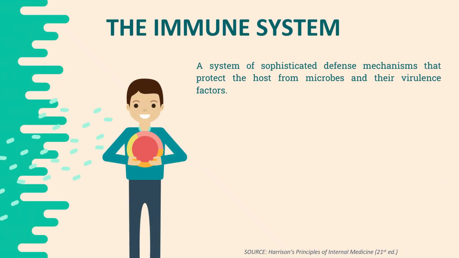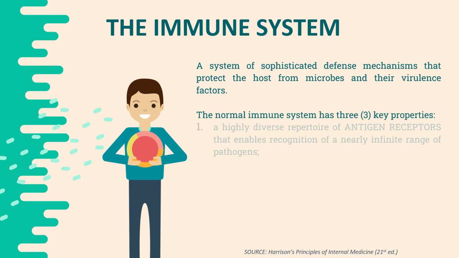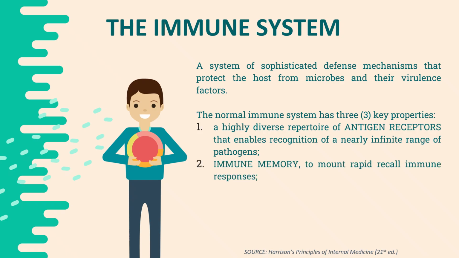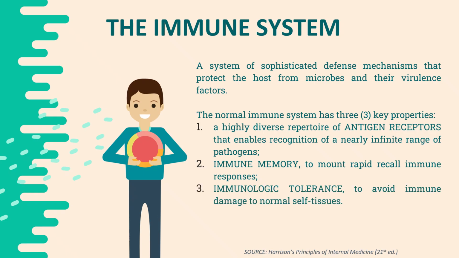Now, your immune system is a system of sophisticated defense mechanisms that have been developed ever since the beginning of time, which aims to protect the host from microbes and other pathogens. It has three key properties. First, it has a very diverse repertoire or multitude of antigen receptors, enabling recognition of pathogens. Immune memory, which allows the system to mount immune responses at any given time. And immunologic tolerance, which is its ability to avoid damaging your normal tissues. Or basically, it ensures that your body doesn't attack itself.